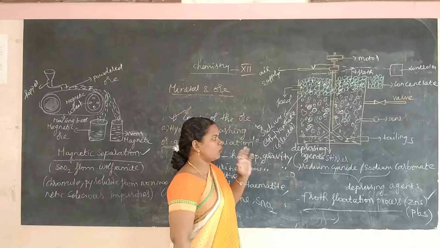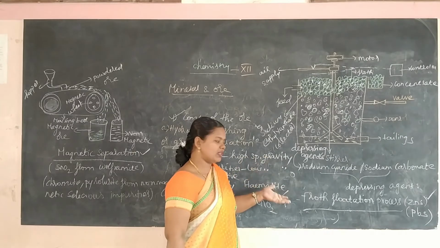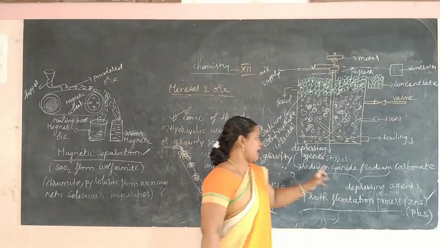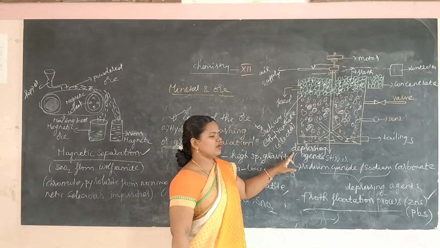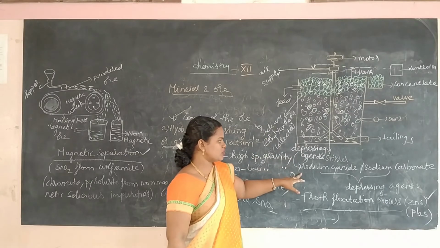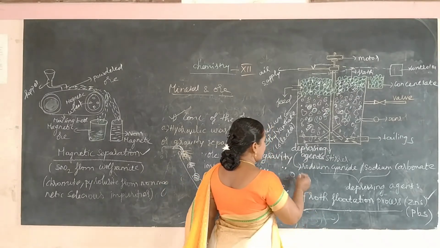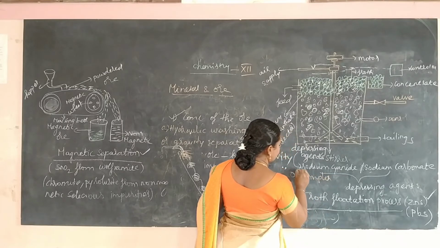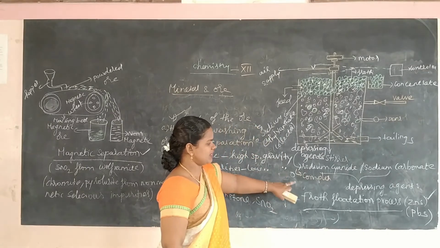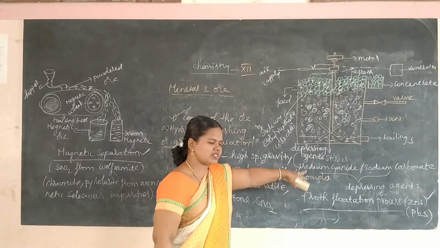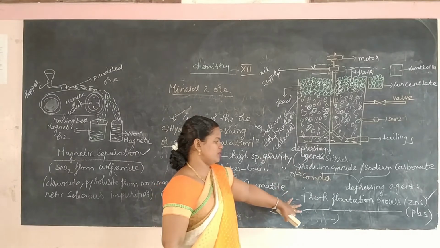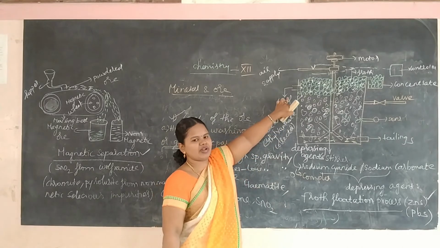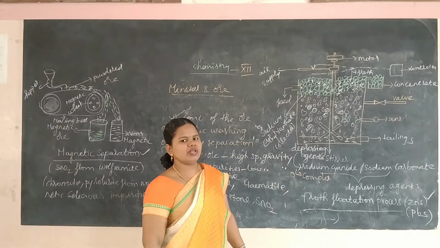And if I want only one sulfide ore particle and not another, for example only lead sulfide, not zinc sulfide, then I have to add a depressing agent that will depress the floating of the other sulfides. For example, sodium cyanide. How will it depress? It will form a complex with zinc sulfide, depress the floating activity of the zinc sulfide and improve the concentration of the lead sulfide ore. This is known as the flotation process.